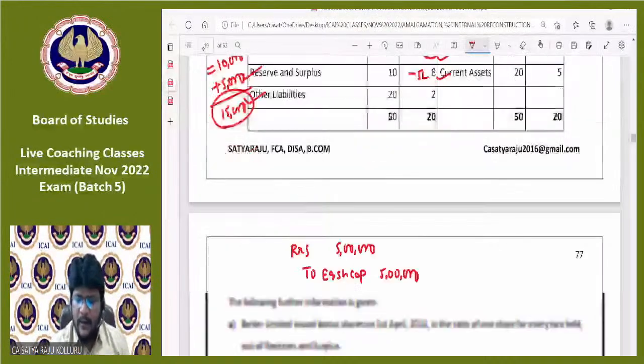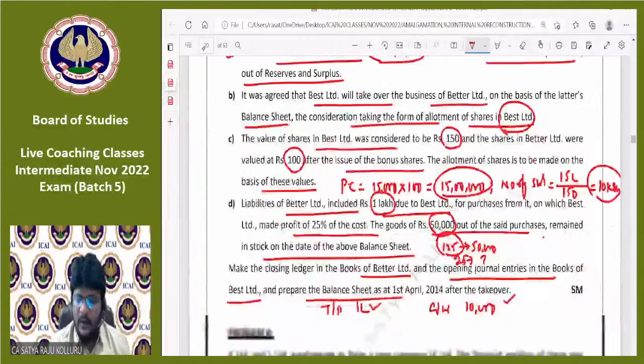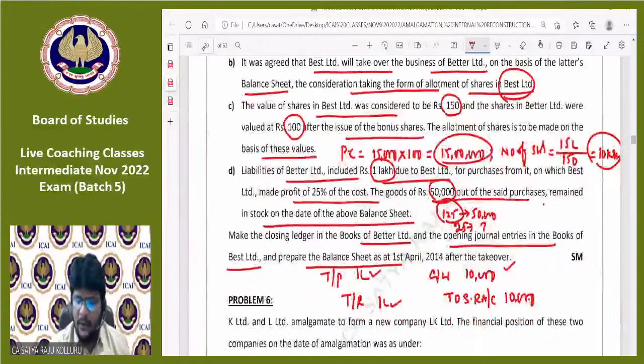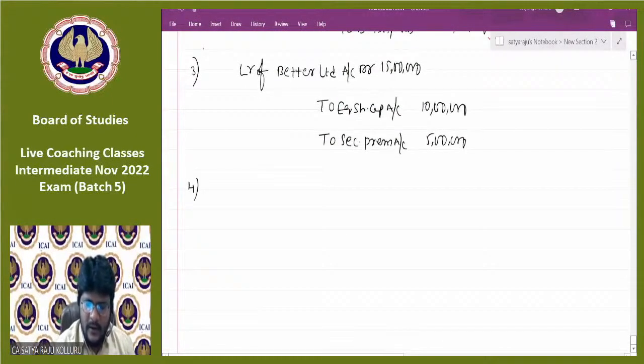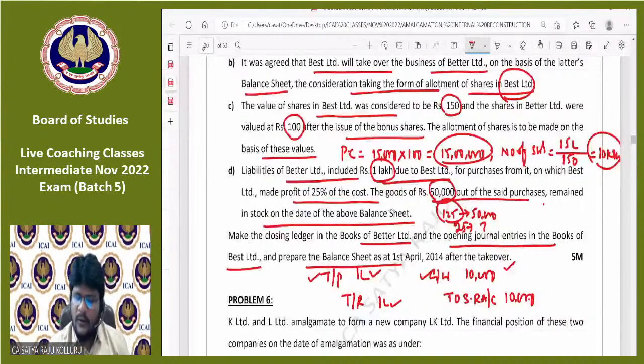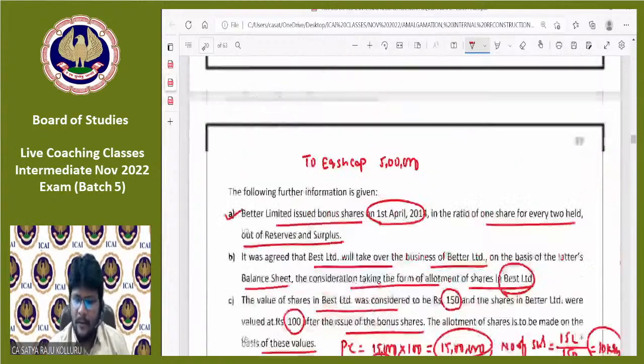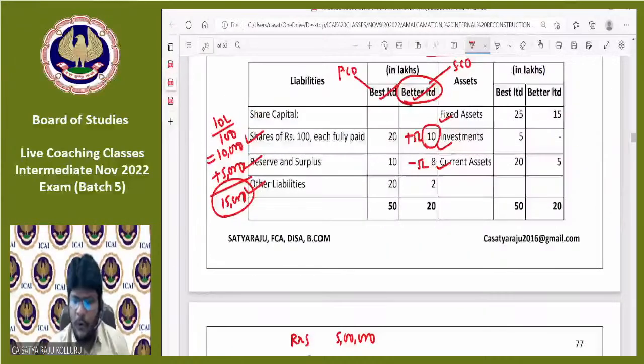Here, apart from these, certain special entries also we need to provide. One is for intercompany owings, another one is for stock reserve. So the next entry is for intercompany owings. That is 1 lakh due. The due was under other liabilities, and in the books of Best Limited, it will be there under current assets. That's why you need to knock them off with each other.